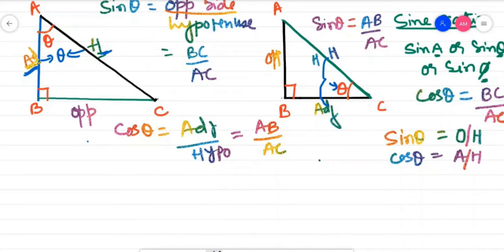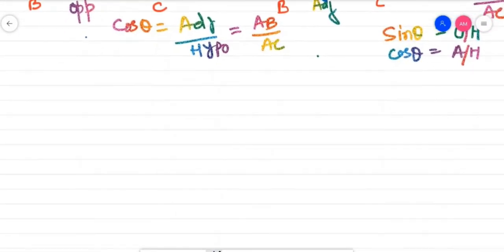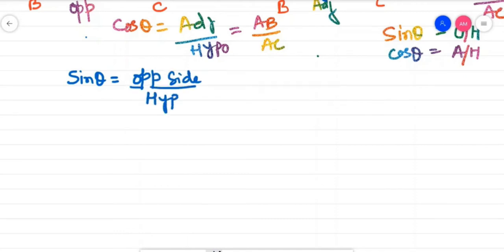So let us now try to find out the other ratios. Okay, children, see, sine theta is equal to opposite side by hypotenuse, isn't it? Then we have seen that cos theta is equal to how much? Now what side is left?